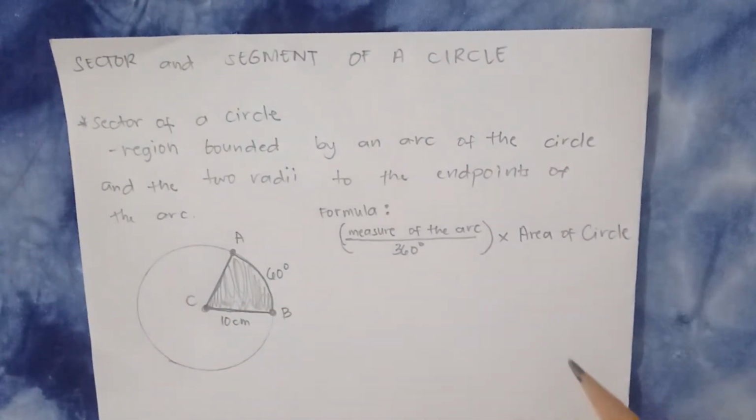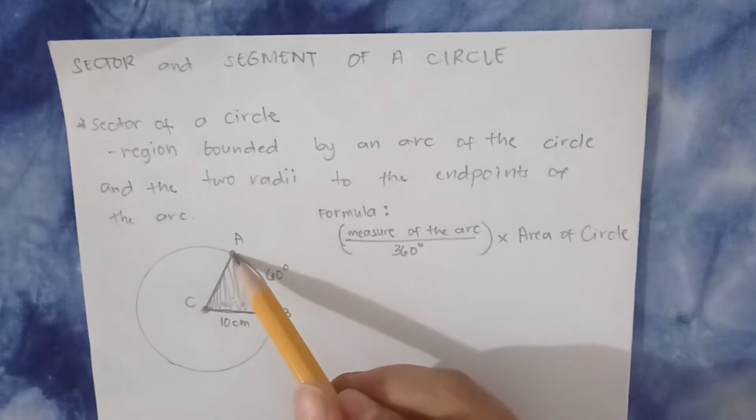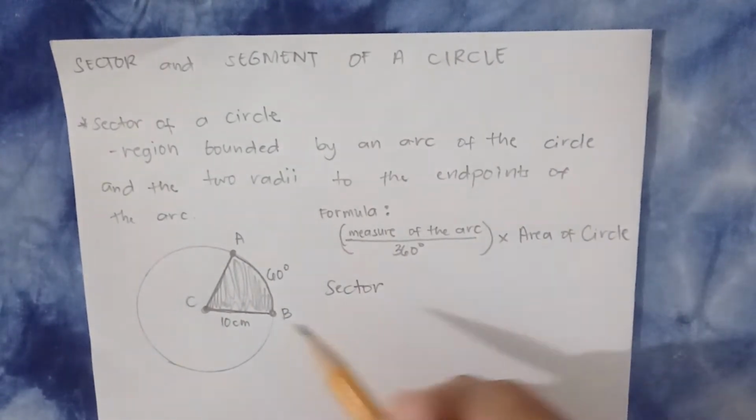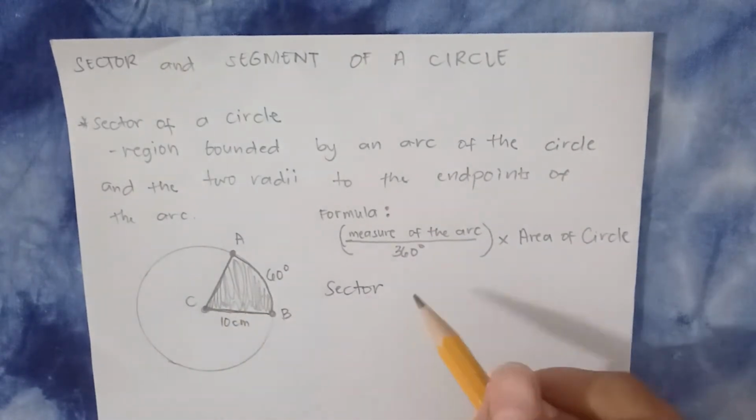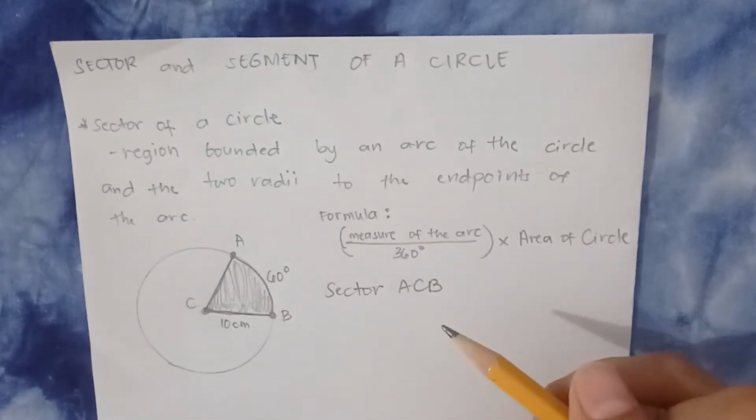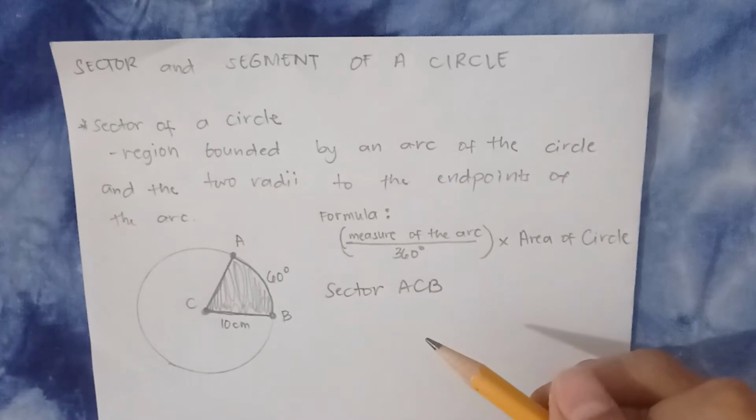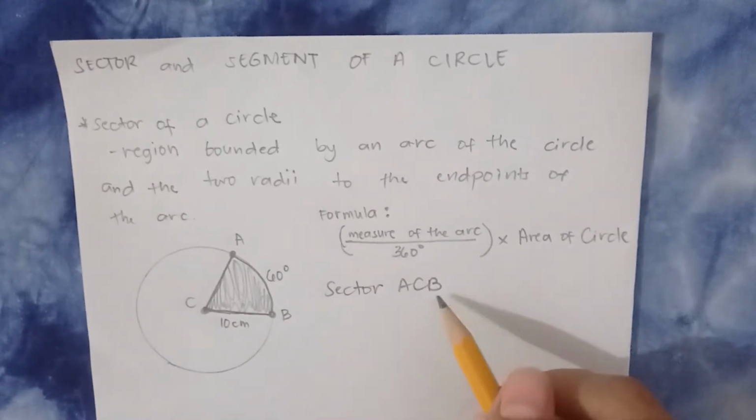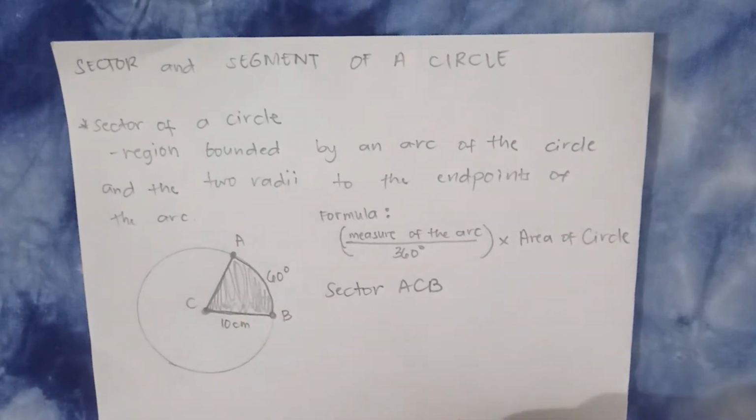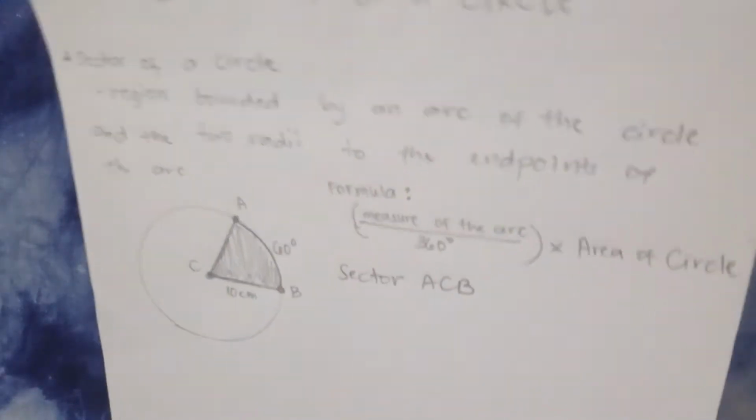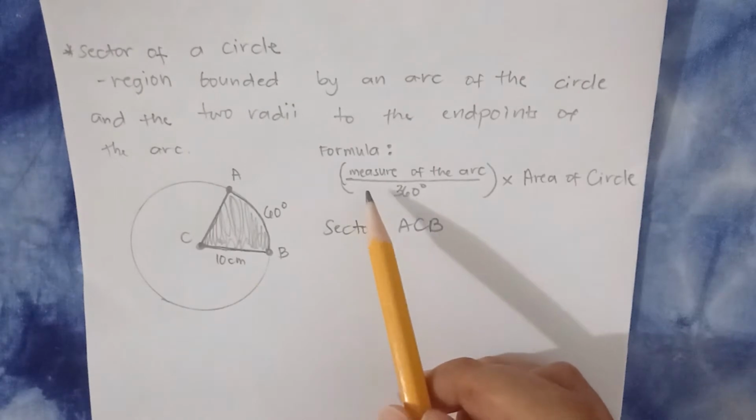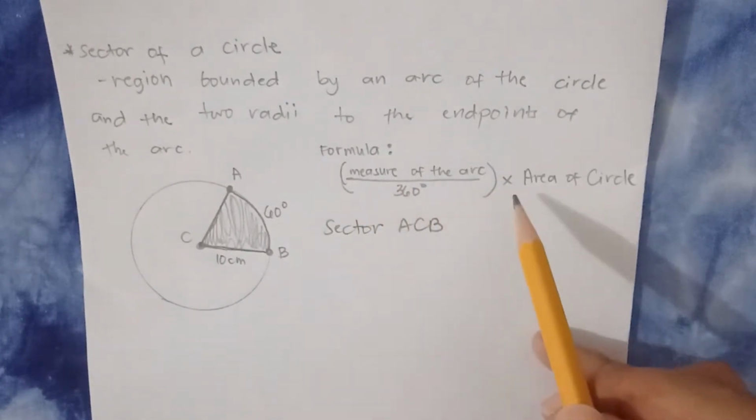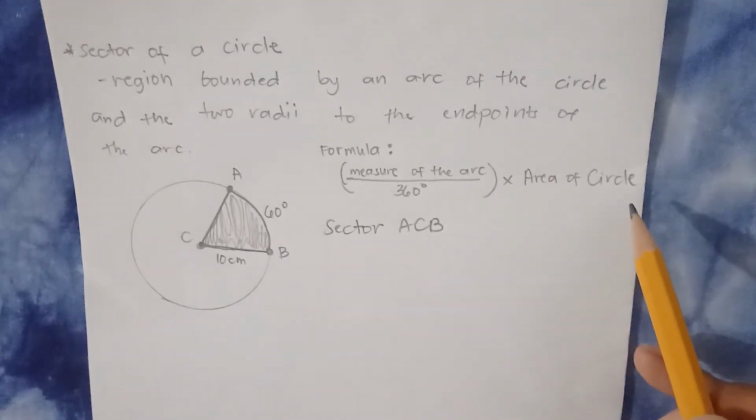So, paano papangalanan ng sector of a circle? Starting from the 1 point. So, sector ACB. Okay? So, that is the sector form in this example. Paano mo malalaman ngayon yung area ng sector ACB? Ito, yung naka-shade na yan. Anong area niyan? Diba? Parang pizza. Okay. So, yung formula natin, the measure of the arc over 360 degrees times the area of the circle.